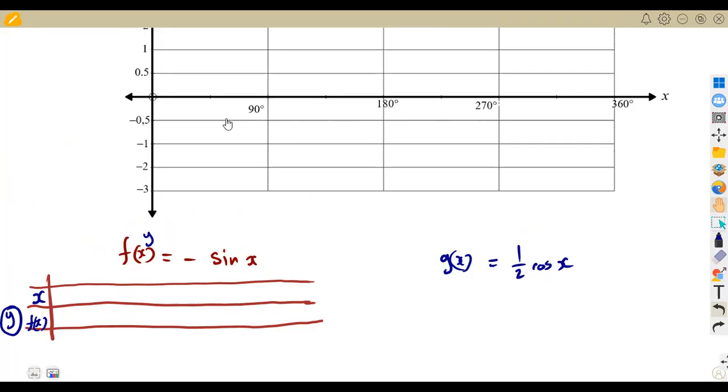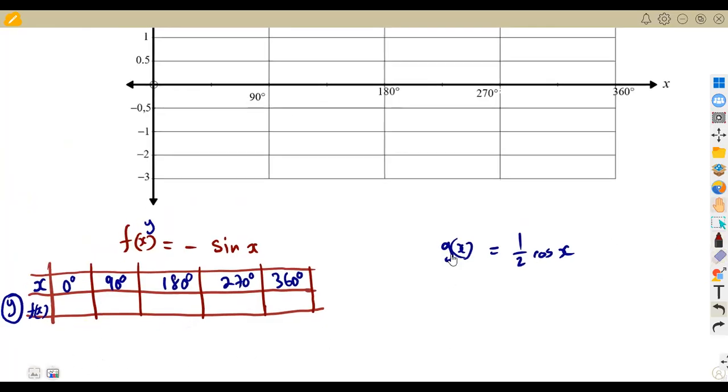So that's 0 degrees, 90 degrees, 180 degrees, 270 degrees, 360 degrees. That is going to be your separation of angles when you are working with the graph of a sine or the graph of a cos.